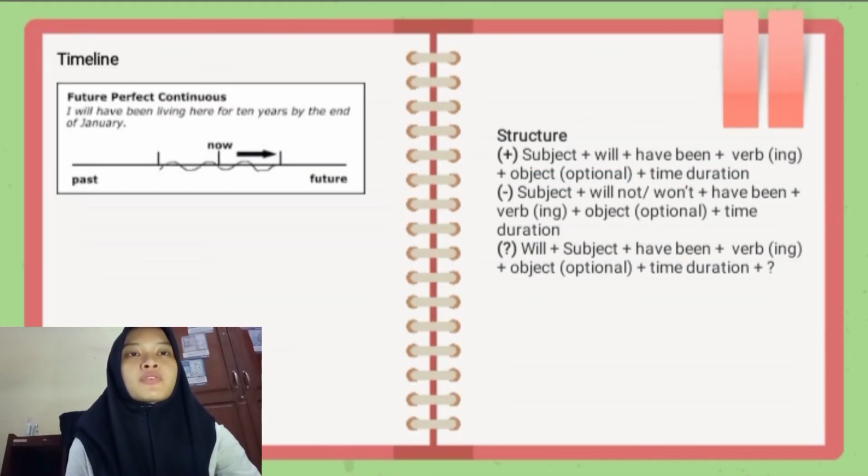Timeline. Future perfect continuous. I will have been living here for 10 years by the end of January. Structure. Positive: subject plus will plus have been plus verb-ing plus object (optional) plus time duration. Negative: subject plus will not or won't plus have been plus verb-ing plus object (optional) plus time duration. Interrogative: will plus subject plus have been plus verb-ing plus object (optional) plus time duration.